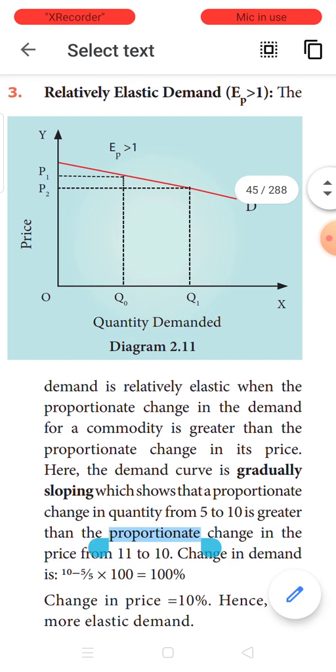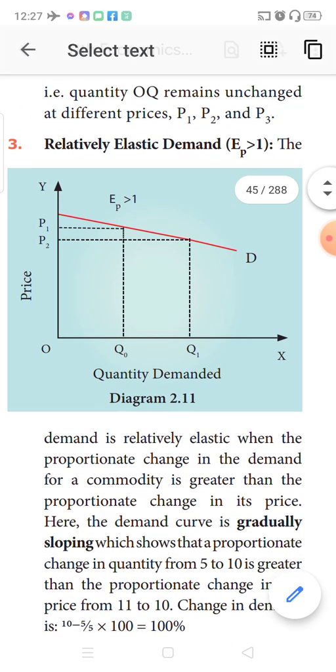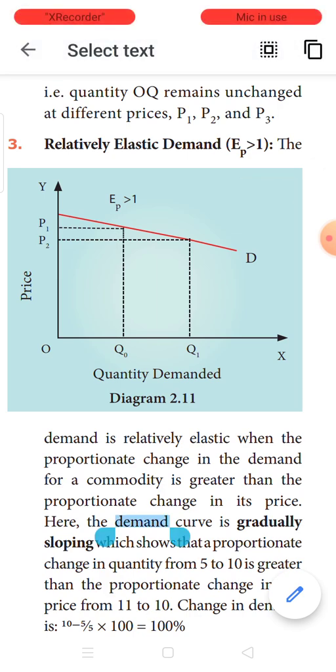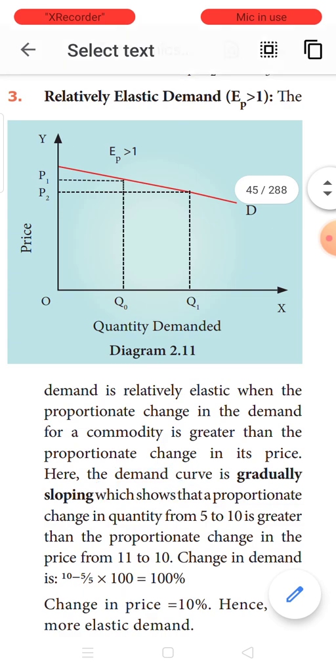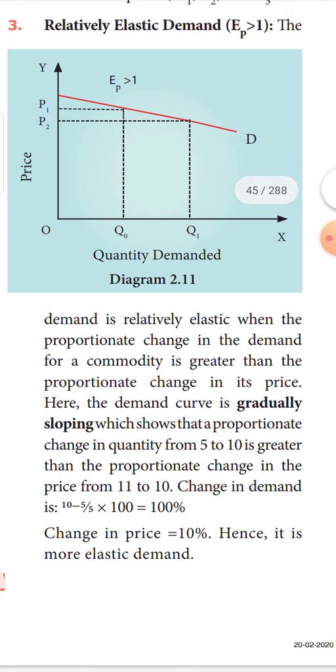And for the relatively elastic demand curve, when you look at the slope of the demand curve, it has a gradual slope. It is not vertical, it is not horizontal. It has a very gradual slope. So underline this: the demand curve is a gradually sloping demand curve.